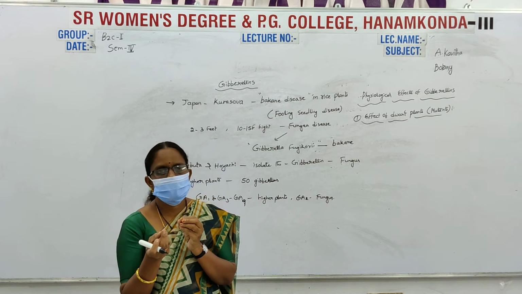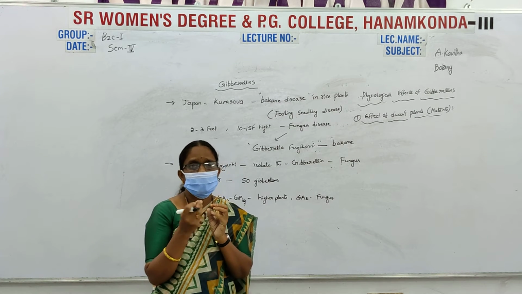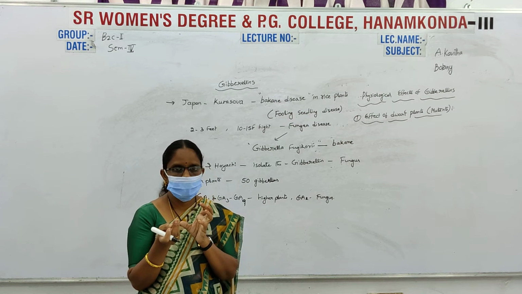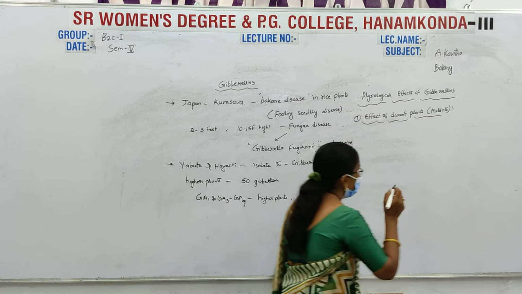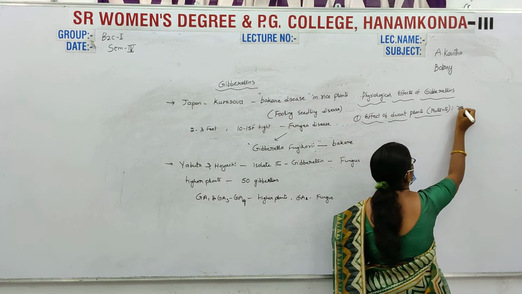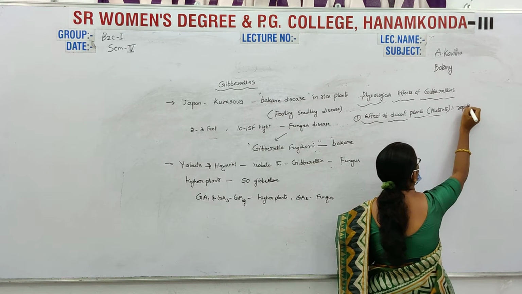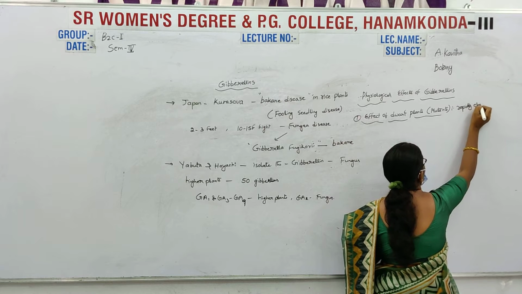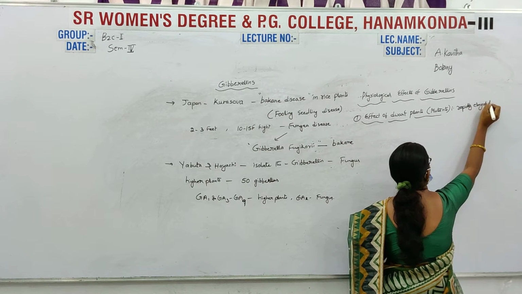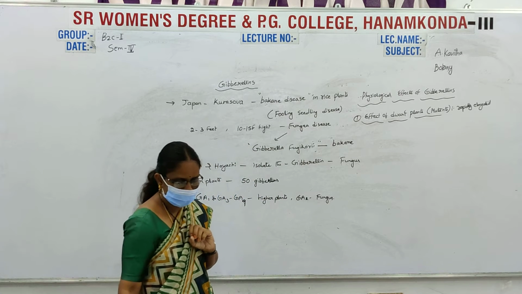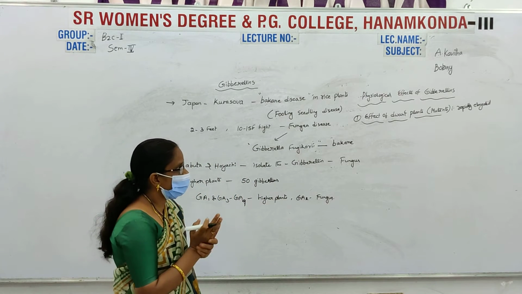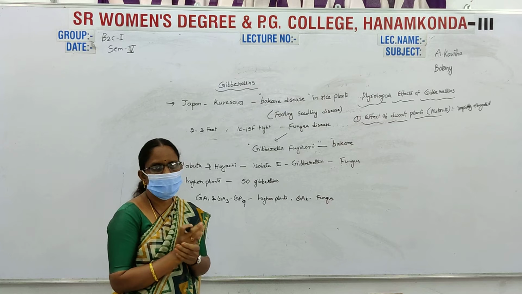When treated with gibberellins, these dwarf plants automatically and rapidly elongate. The stem is rapidly elongated.